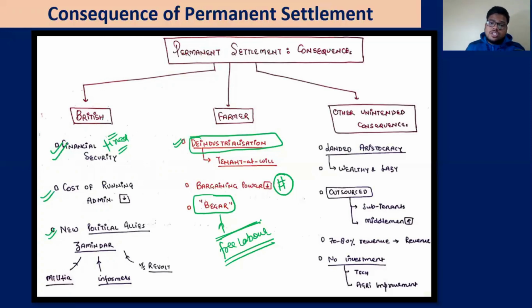Other unintended consequences. First, the landed aristocracy, these zamindars, have become wealthy and lazy because these are the absentee landlords.